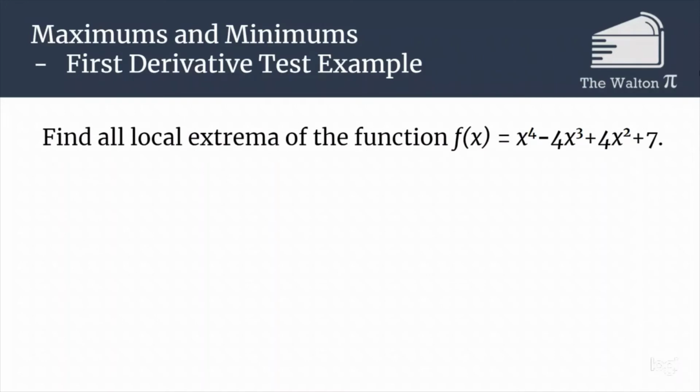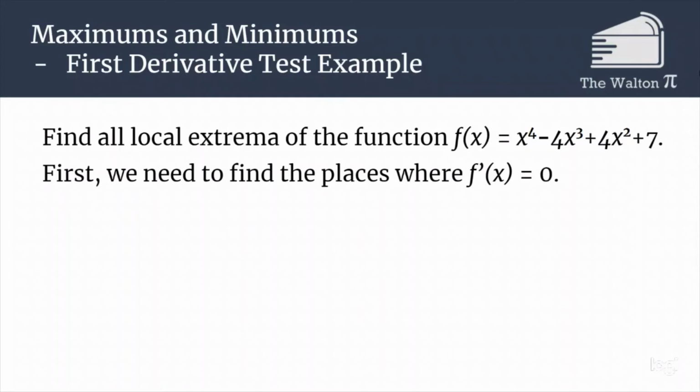Let's find all local extrema of the function x to the fourth minus 4x cubed plus 4x squared plus 7. The first thing we would need to do is check, are there endpoints? Nope, so that's not going to be a situation. And there aren't going to be any discontinuities because this is a continuous function. So our only places we have to check are our critical points. So let's find anywhere where the derivative is equal to 0.